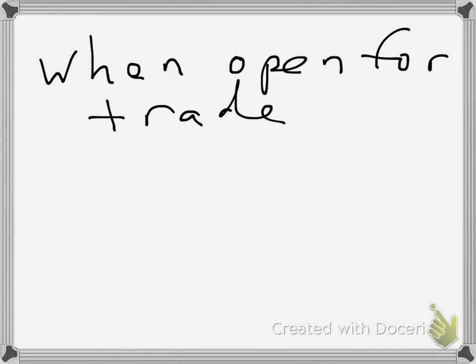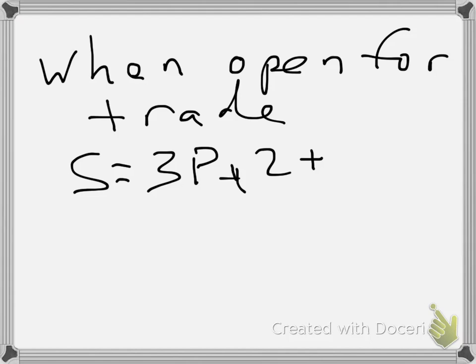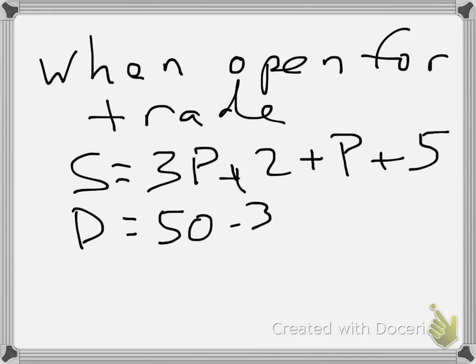Total supply will be 3P plus 2 for the large country and P plus 5 for the rest of the world, and demand will be 50 minus 3P for the large country and 20 minus 2P for the rest of the world.